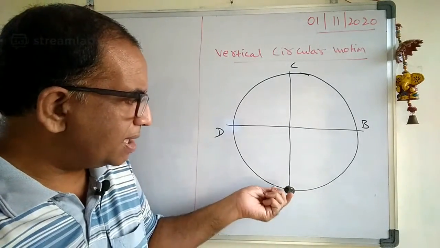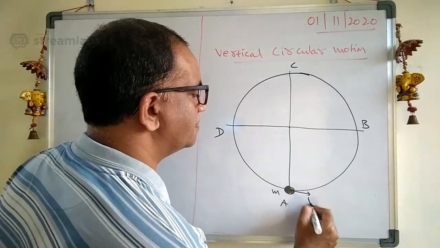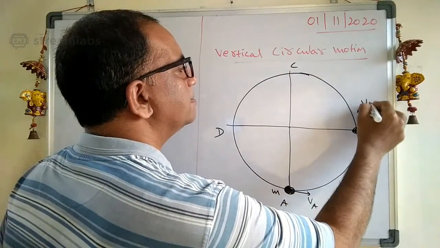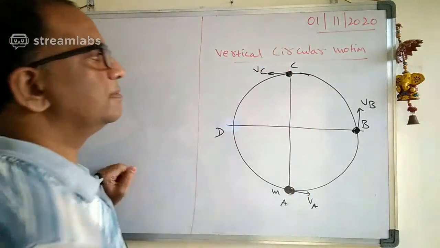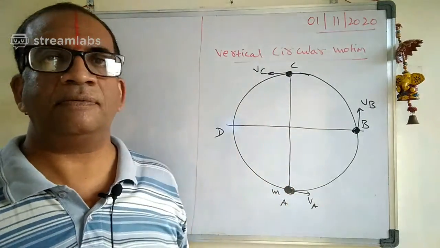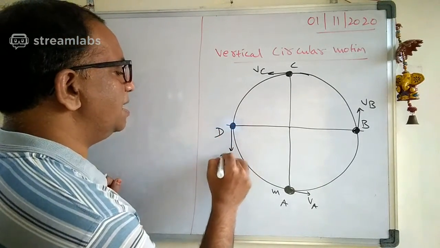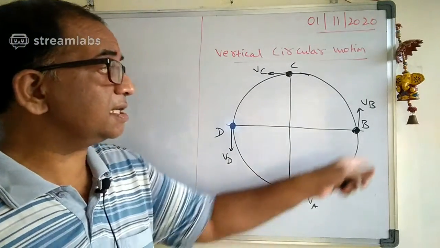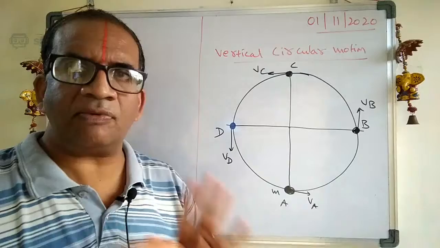When I am at the lowest point, let us say the velocity is VA. If I reach here, the velocity is VB, and when I reach here, the velocity is VC. Every instant the velocities are changing, and by the time I come to D, my velocity is VD. The speed is changing gradually, whether increasing or decreasing, that we will see later.